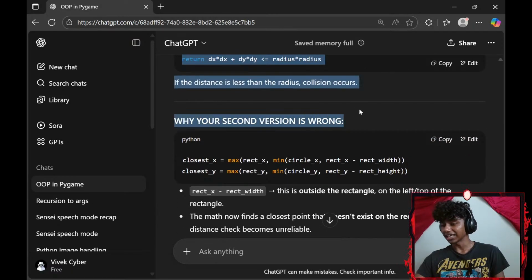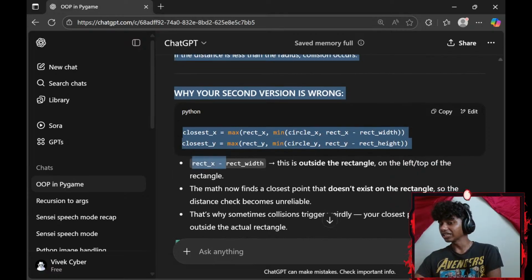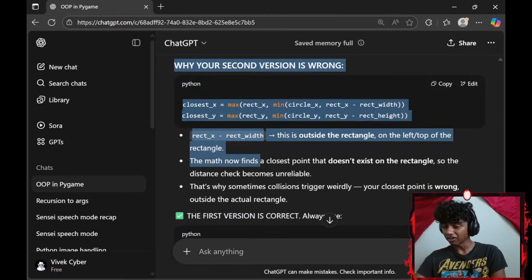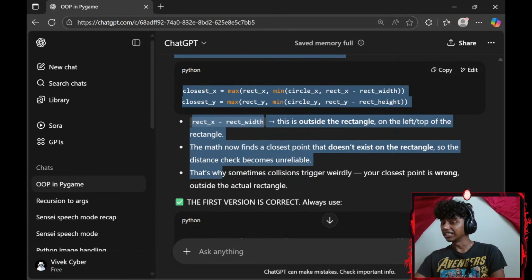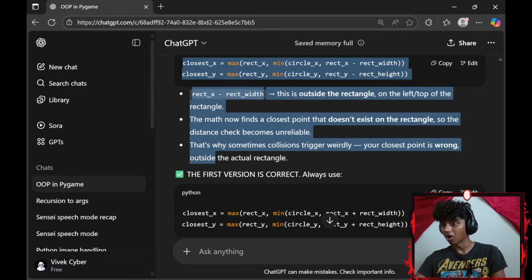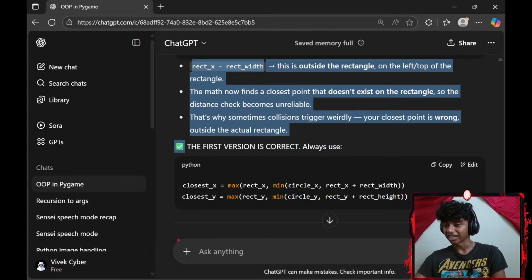Okay. Your second version is wrong. Rect x-axis minus rect width is outside the rectangle, on the top left of the rectangle. The math now finds a closest point that doesn't exist on the rectangle, so the distance check becomes unreliable. That's why collisions sometimes trigger weirdly. Your closest point is wrong outside the actual rectangle. Okay, the first version is correct.